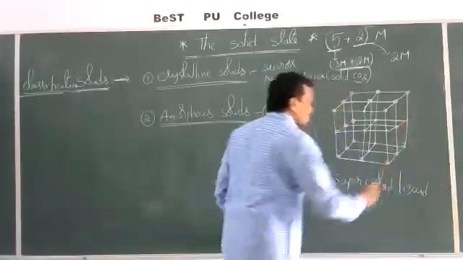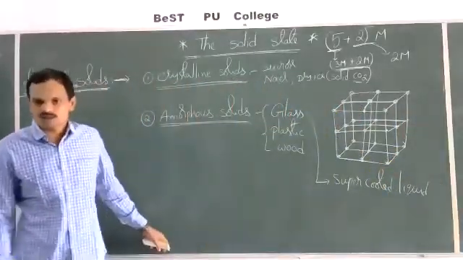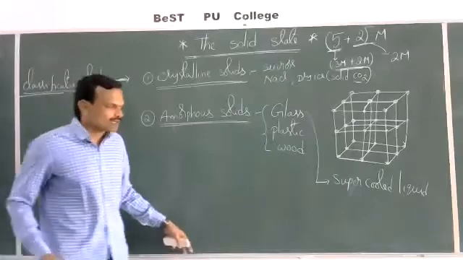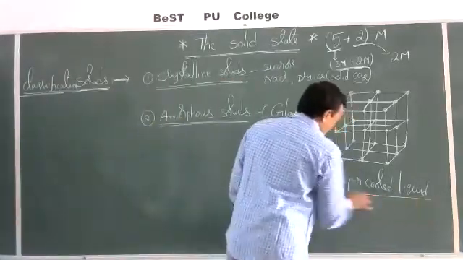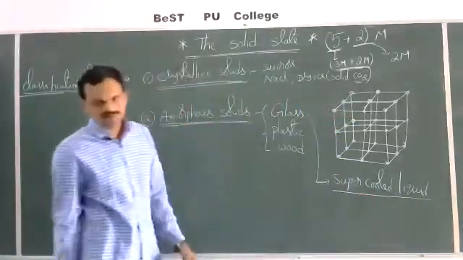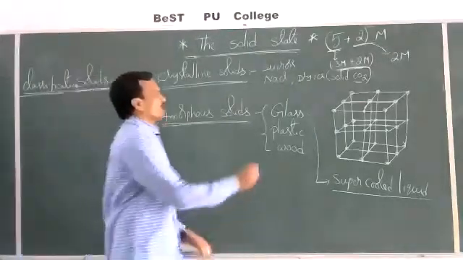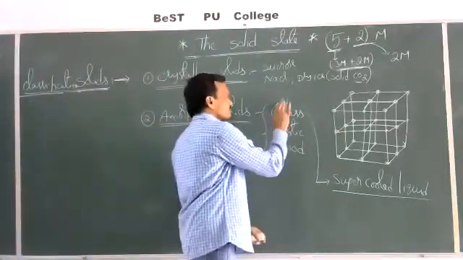Simply called a pseudo solid. Glass is not a true solid. It is actually a supercooled liquid. Supercooled liquid is nothing but glass. For that I'll give an example.